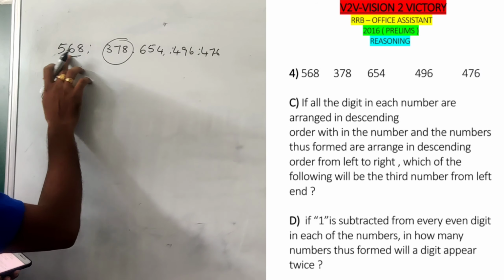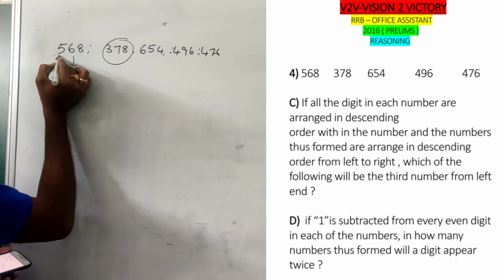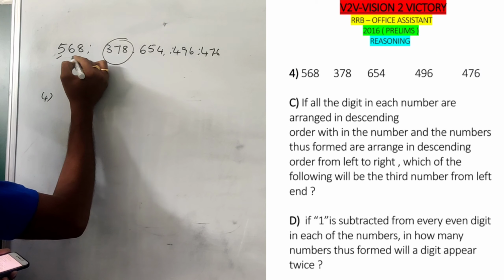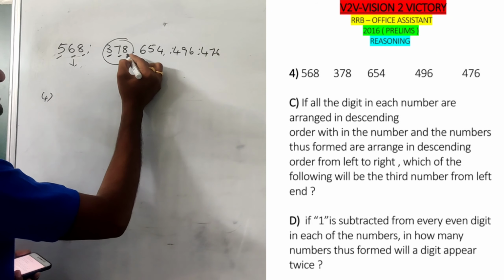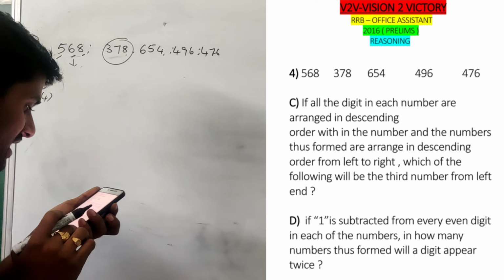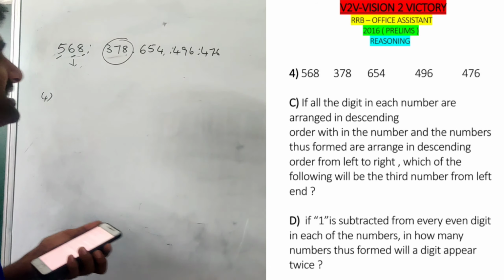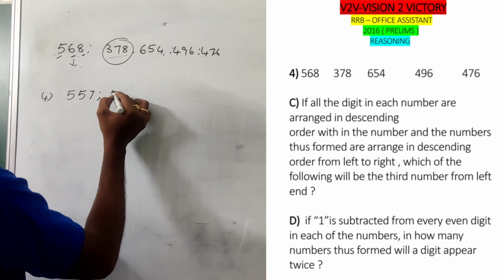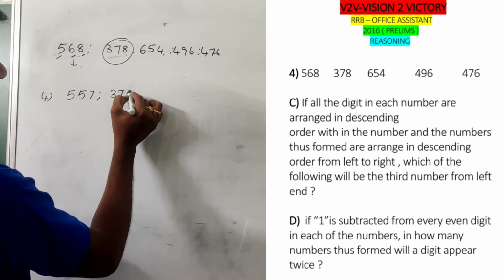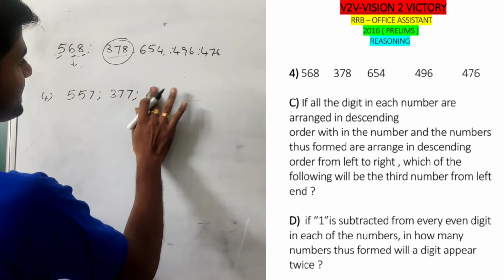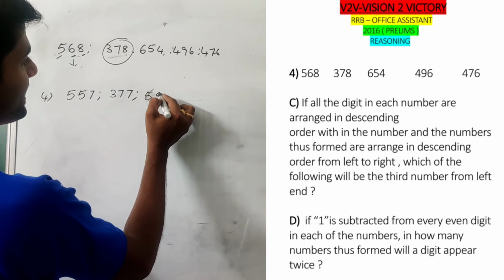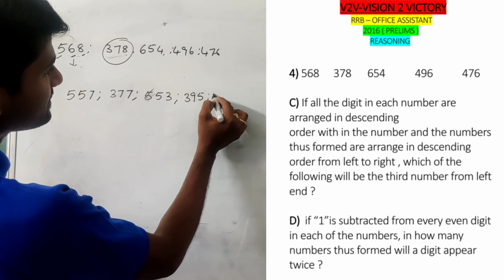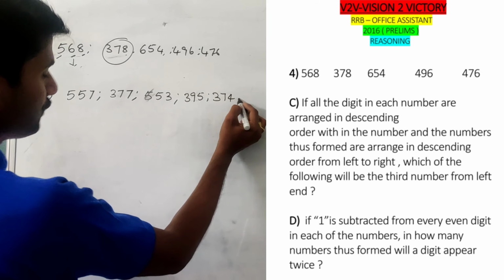Each number has odd and even digits. Subtracting 1 from every even digit, the first number becomes 557, the second number 377, the next number, if you subtract 1 from 6, becomes 553, the next number 395, and the next number 374.